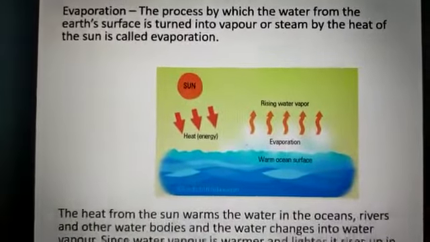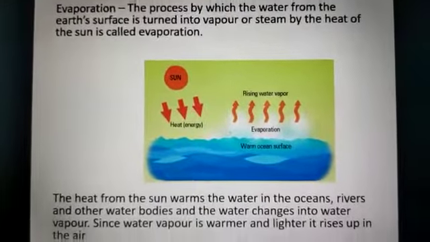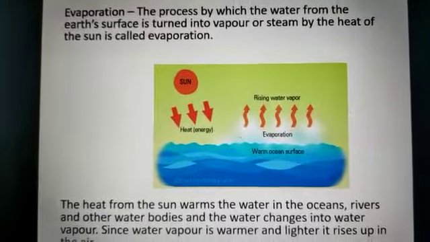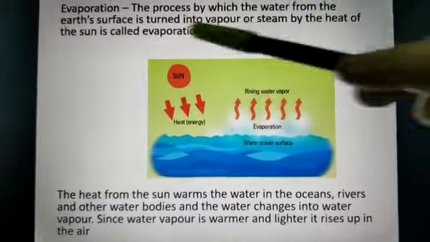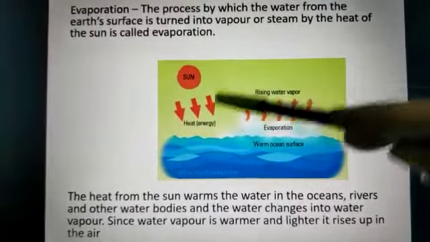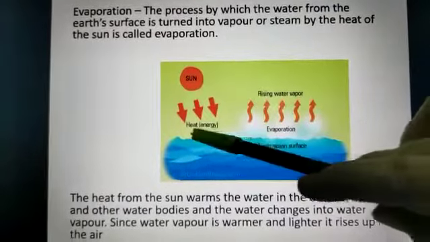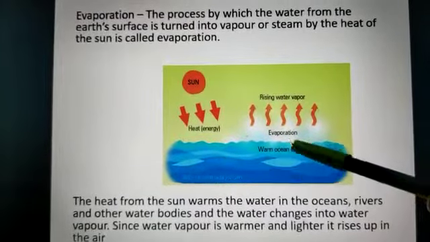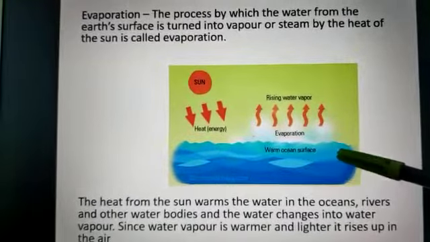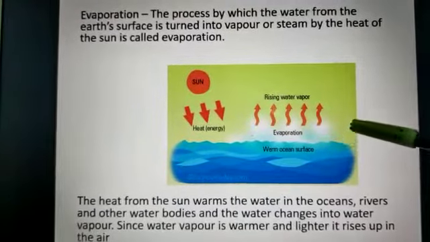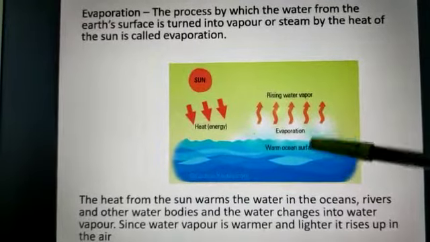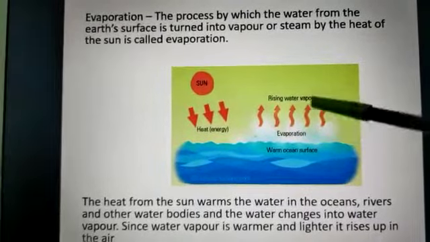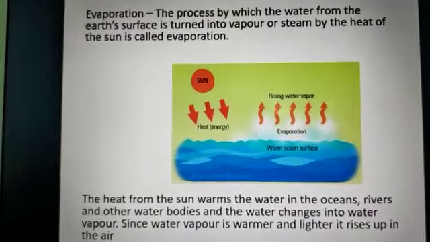Look at this picture. Evaporation means the process by which the water from the Earth's surface is turned into vapor or steam by the heat of the sun. Look at the picture. The sun is here giving heat, heat means energy, to the water level. Now the water becomes hot. When the water surface becomes hot, what happens? It changes into water vapor and rises up. So this is called evaporation.